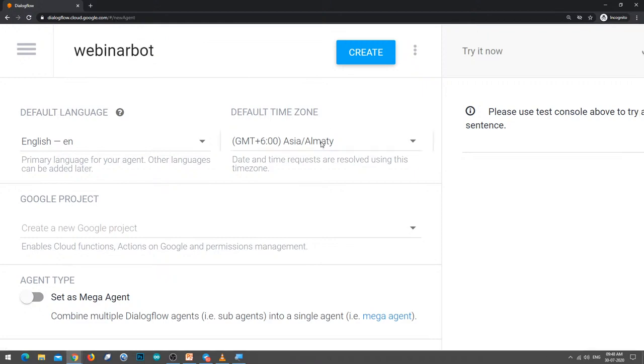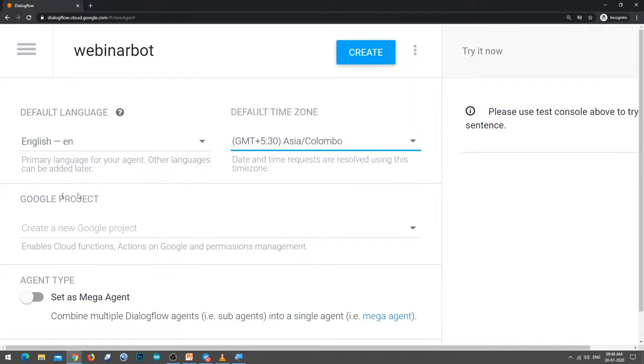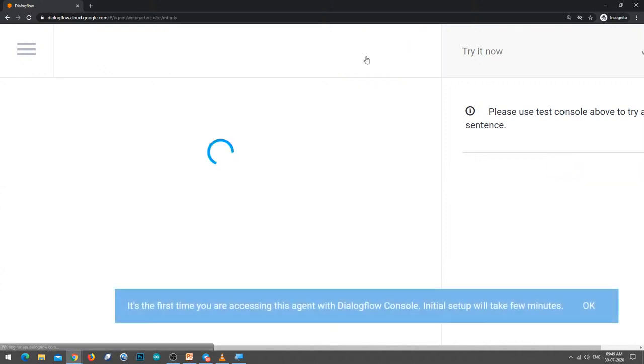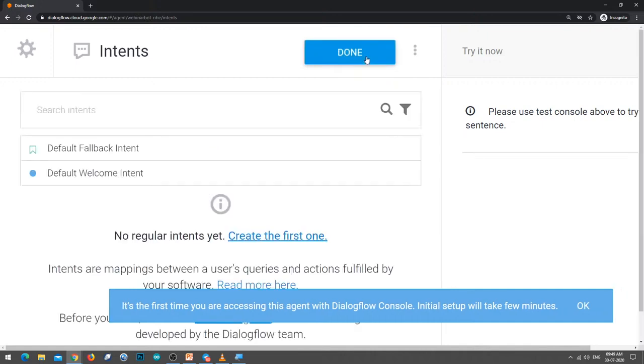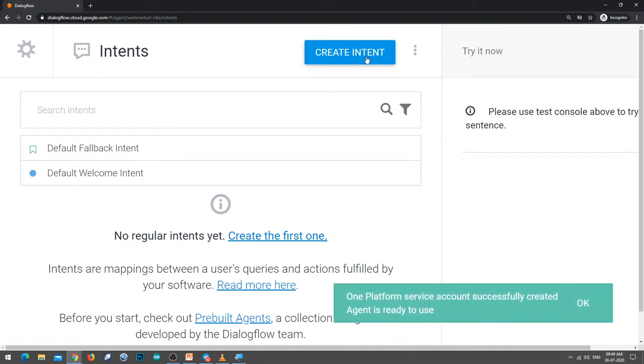The default time zone is GMT plus 5:30, and you can click on create. It is very simple to create an agent: you enter your agent name, select your time zone, and then click on create. If I'm going fast, since we are streaming on YouTube live, you can stop the live, go back and play it again, go through each and every step, and then do it on your own.